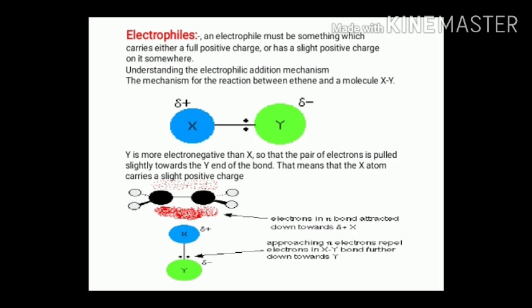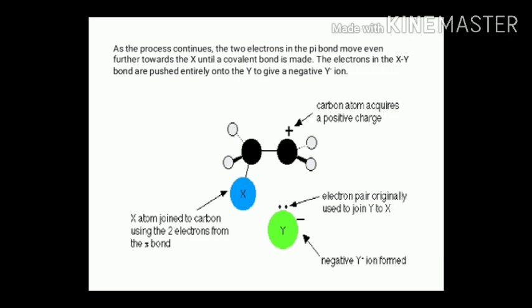When this kind of molecule attacks an alkene, or comes in contact with an alkene or ethene, the electrons in the pi bond are attracted down towards the delta positive X, and the approaching pi electrons repel the electrons in the X-Y bond further down towards Y. As the process continues, there is a formation of a covalent bond between X and one carbon atom, and there is a generation of positive charge on the other carbon atom, and therefore it is a carbonium ion.